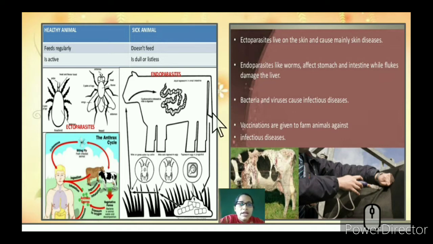So what are endoparasites? These parasites enter into the stomach and the intestine of the cattle, while flukes are certain endoparasites, they almost damage the liver of the cattle. Bacterial and viral infections are very common in these animals. So how we can prevent and protect the animals and make them stay healthy is by giving vaccinations to the farm animals against infectious diseases.